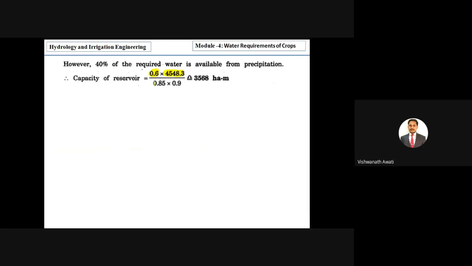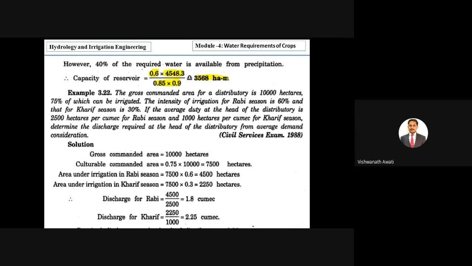Then we take into consideration the losses, 15% in the canal and 10% from the reservoir losses. So we are getting around 3,568 hectare meters. Right? Okay, so we'll go for the next problem. It is similar to yesterday's problem.